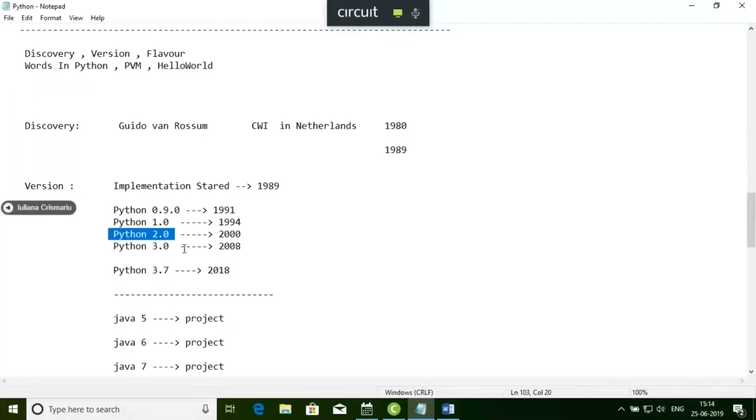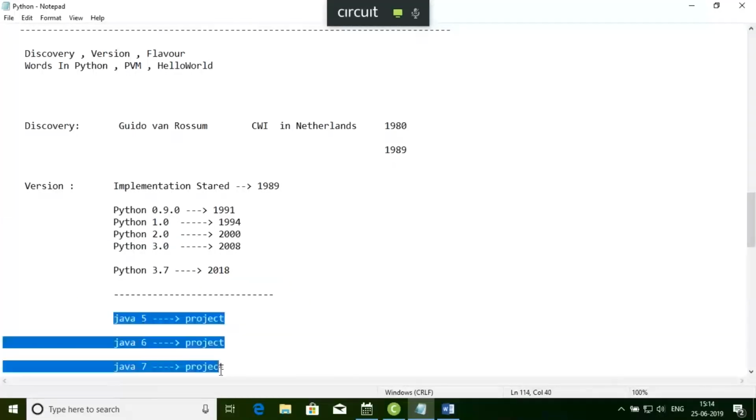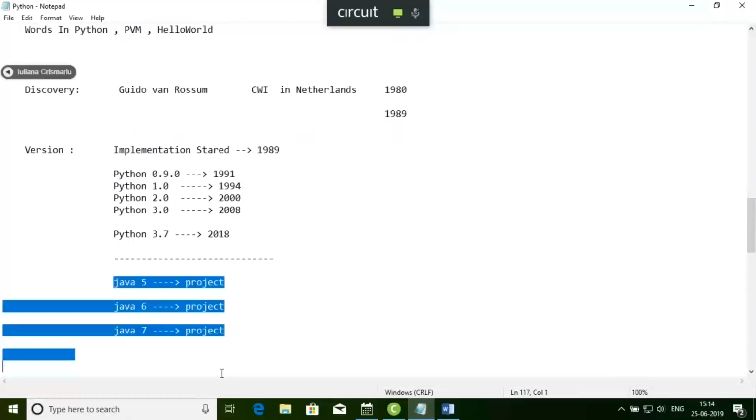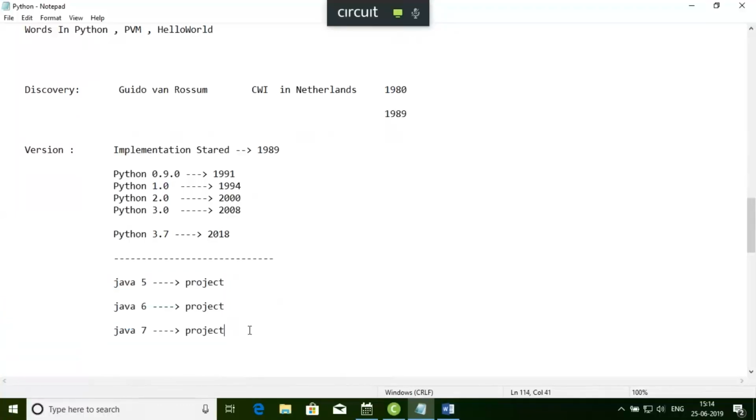You have to remember this. It is there in some other languages also. Java, it is there. .NET, it is there. PHP, it is there. But in Python, that is not there, right? So if I'm going to use any project in Python 2, you have to use that in Python 2 only. So we have to remember this. I'm just giving some points, and I'm going to add those points one by one. Fine. Okay.